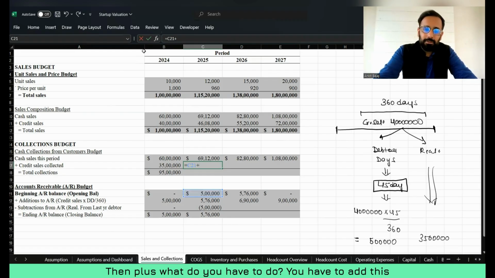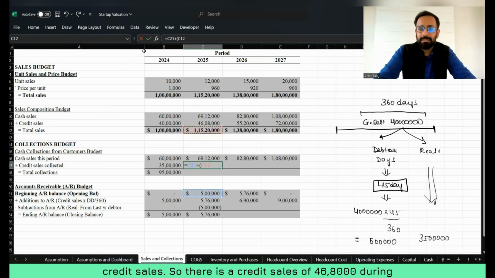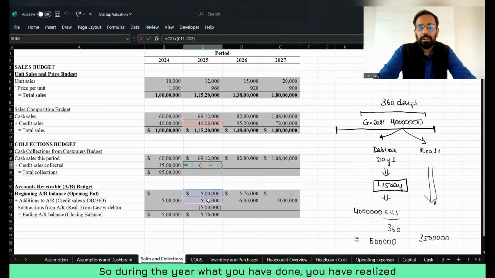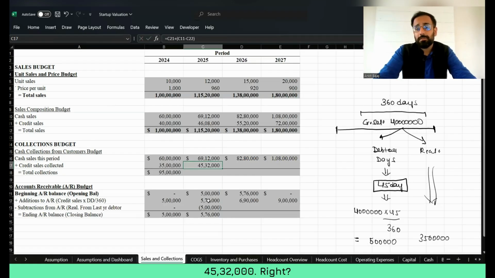Then plus, you have to add this credit sales. So there is a credit sales of 46 lakh 8,000 during the year, and you were not able to realize 5 lakh 76,000. So you will subtract this amount, then press enter here. So during the year, you have realized 45 lakh 32,000, right?